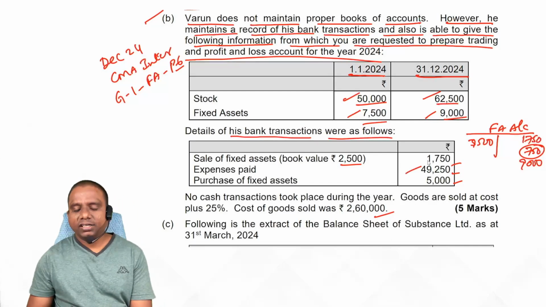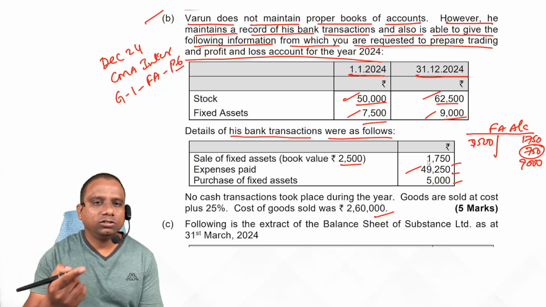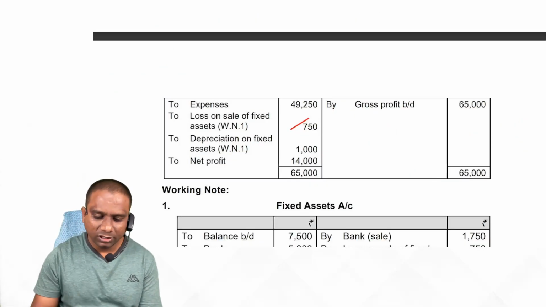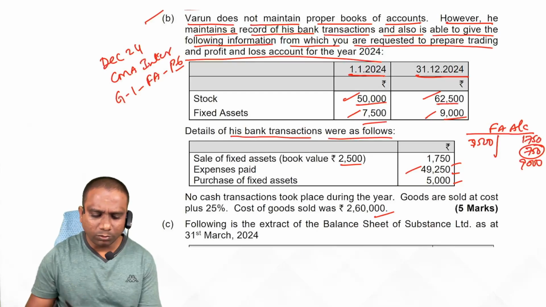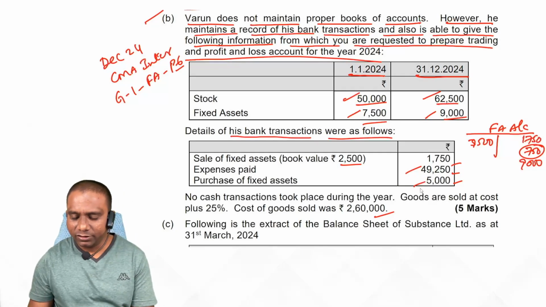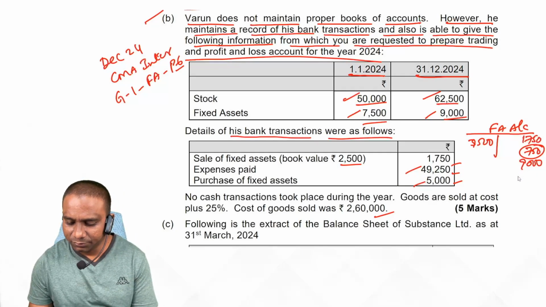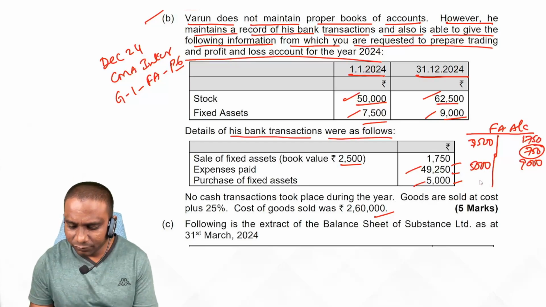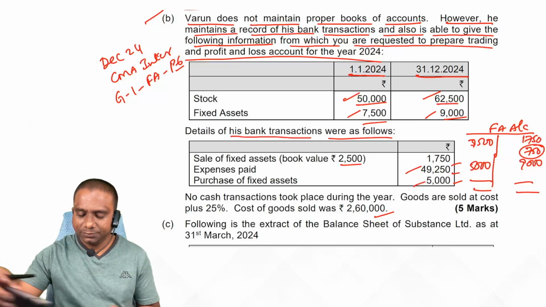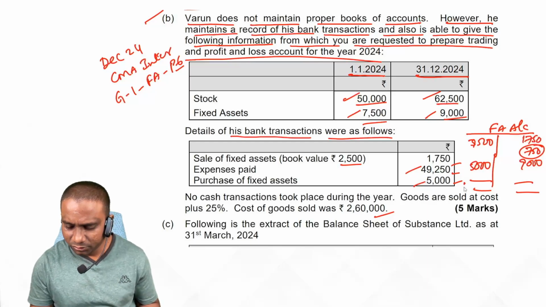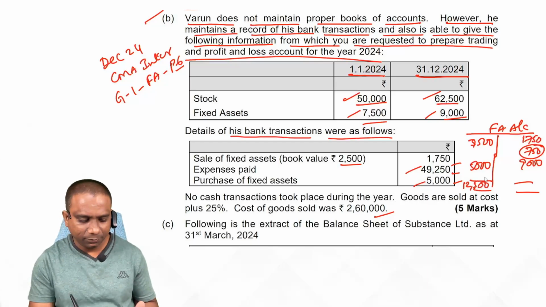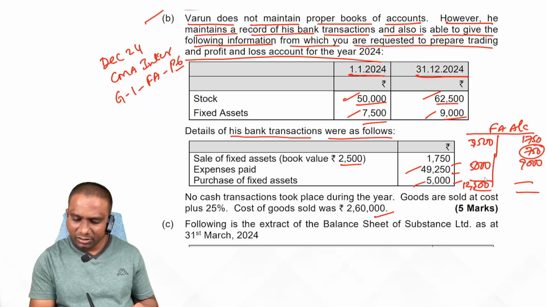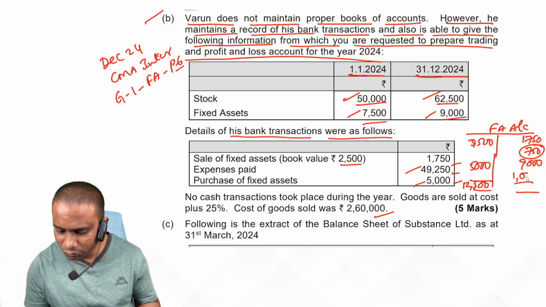Expenses paid 49,250. Entry: expenses account debit to bank. So expenses, P&L account debit side 49,250. This is a simple problem, students. Purchase of fixed asset 5,000, so debit side 5,000. Is it clear? Now balance the fixed assets account. Balance 7,500 plus 5,000, 12,500. 12,500 minus 1,750 minus 750 minus 9,000. Difference we have 1,000 rupees.